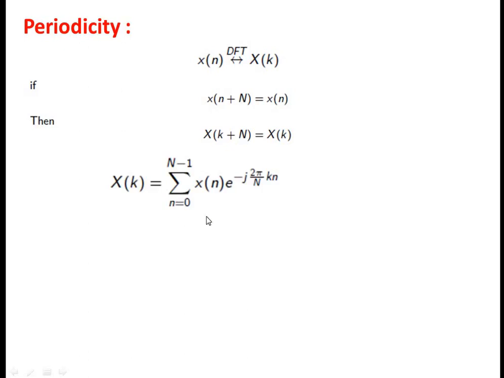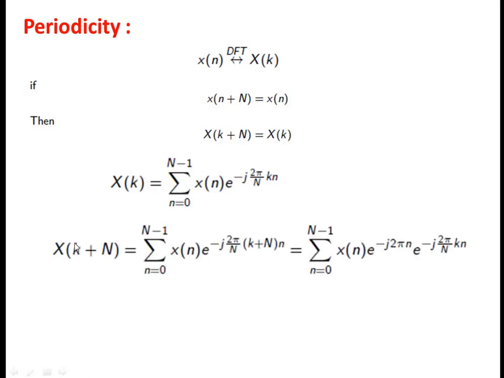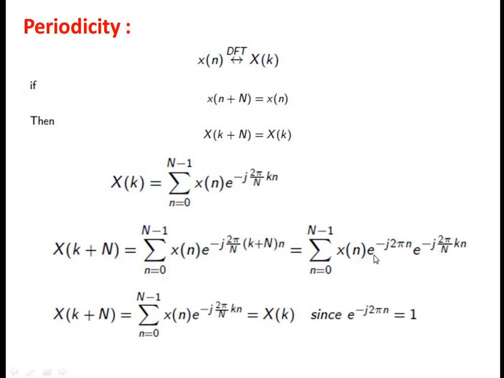So this is the general formula for DFT. Now what we are going to do is add a regular interval, that is capital N, and replace the value of k in the general formula with k plus N, and we can split it into two terms. We know the formula, e power minus j 2 pi n is 1, since it is a periodic value of 2 pi. So we can substitute the value of n from 0 till N minus 1, and we get this value as 1. So we can write x of k plus N is equal to x of k. So it obeys the periodicity property.